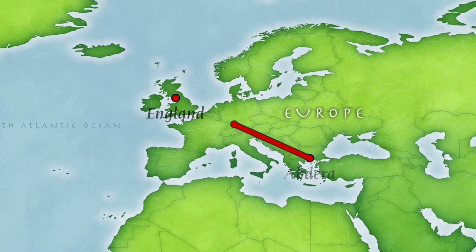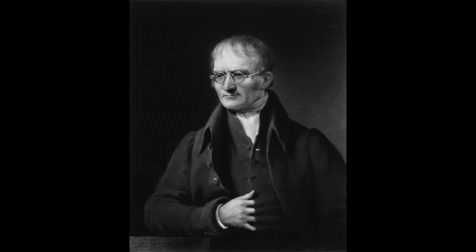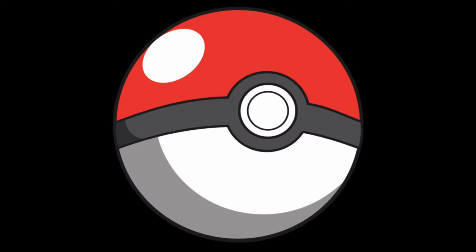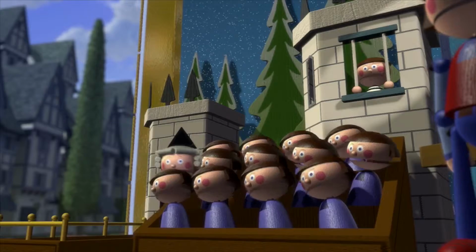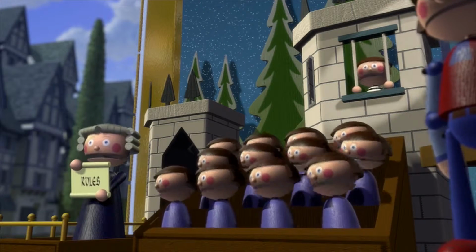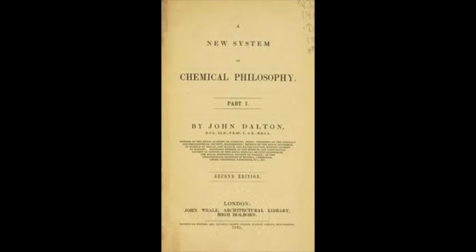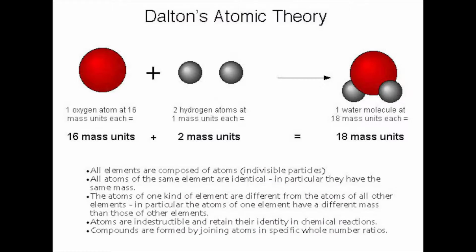The theory was passed on down to the physicist John Dalton. He thought up the first model for what atoms look like, a simple ball. This is why it was named the billiard ball model. He came up with the first basic rules about atoms in 1808 in his book New System of Chemical Philosophy. It's made of four basic rules we call Dalton's atomic theory.